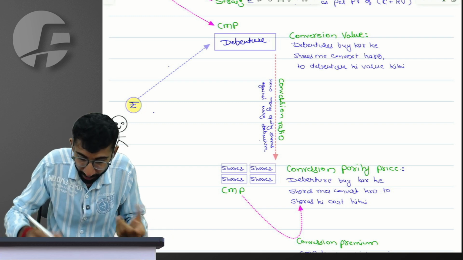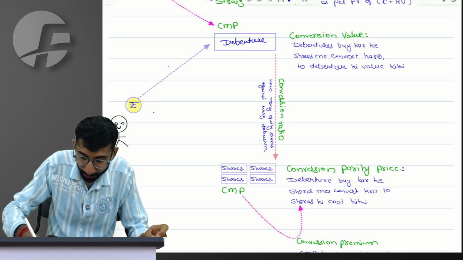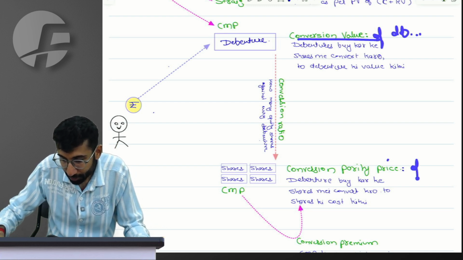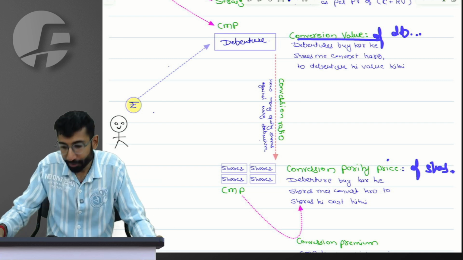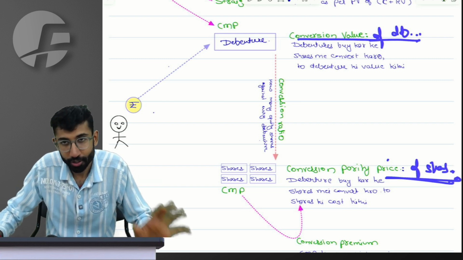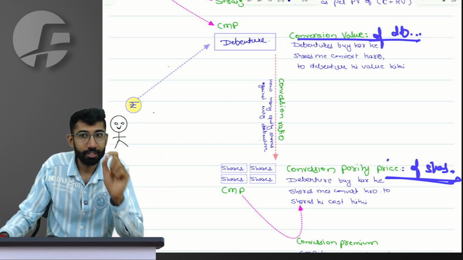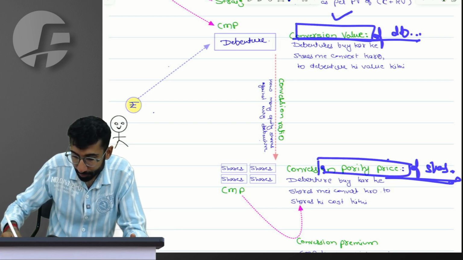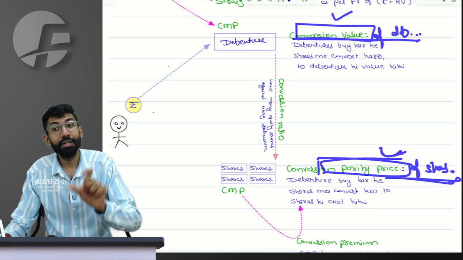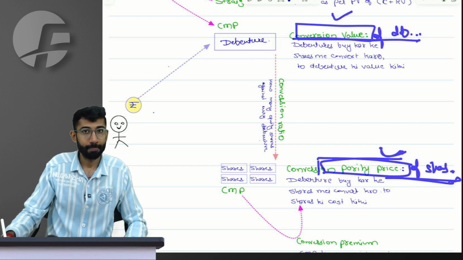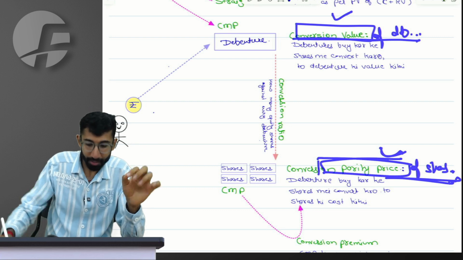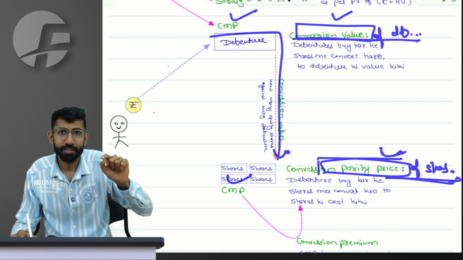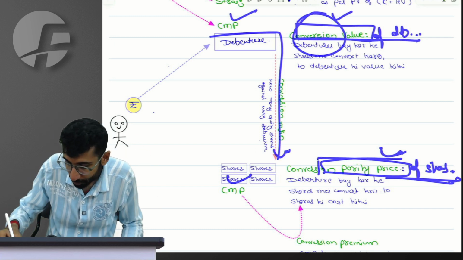So examiner, if you have both the possibilities, examiner might give you conversion value of debenture and it might give you conversion price of shares. So generally it will clearly specify to you whether it is talking of debenture or of shares. However, if it does not specify, please remember the value word relates to debenture and the price word relates to shares, particularly in this kind of question I'm saying. Easy, basic, right? So what is directly available is CMP, and what is calculated the other way around is the conversion value.